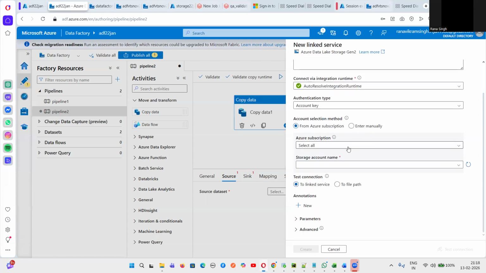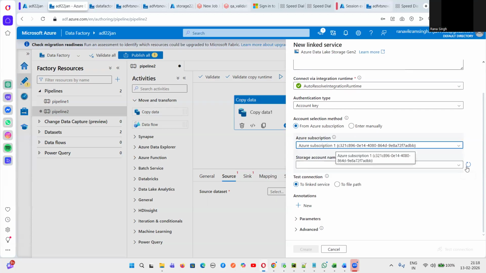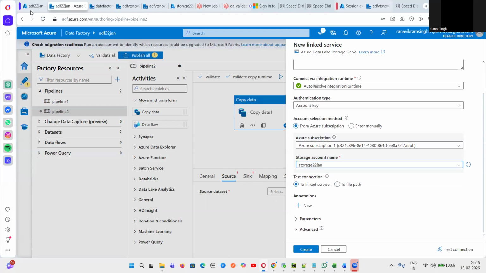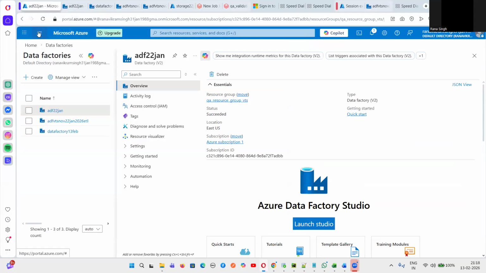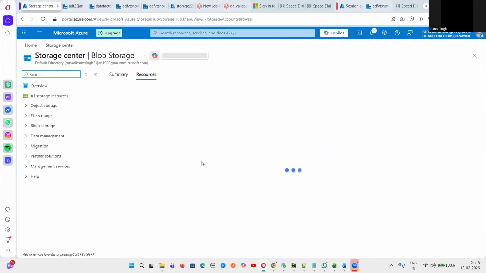And then here you have to select the subscription. So we are using the free subscription, which is Azure subscription 1. And for the storage account name, if you have created any storage account, you can say this is my storage account which is created. Let's suppose my storage account name is storage 22nd Jan. You can also see the storage account. If you want to see it, you can go to the home page and here you can go to the storage account. This I have already created.